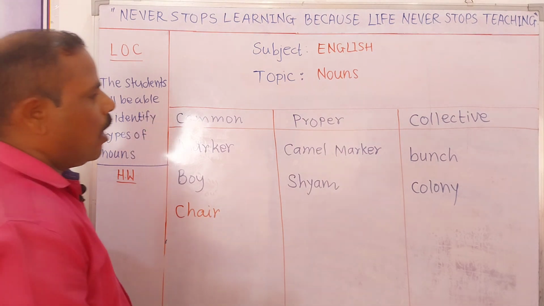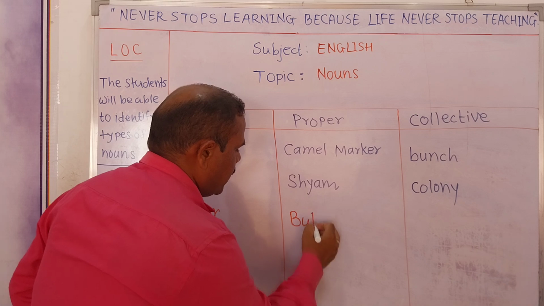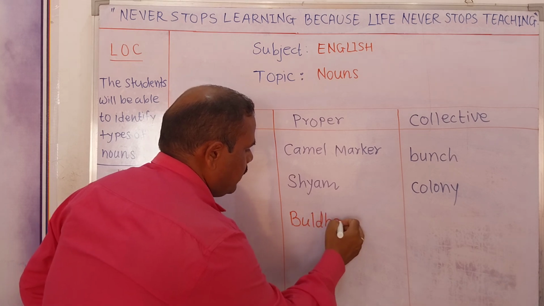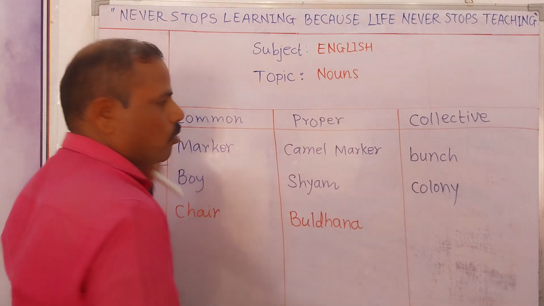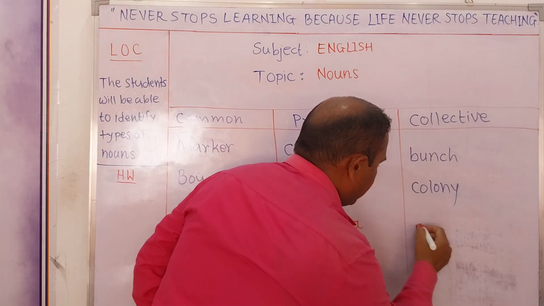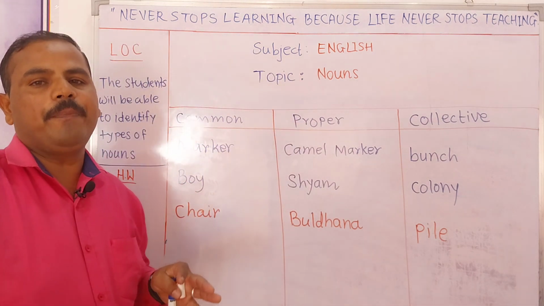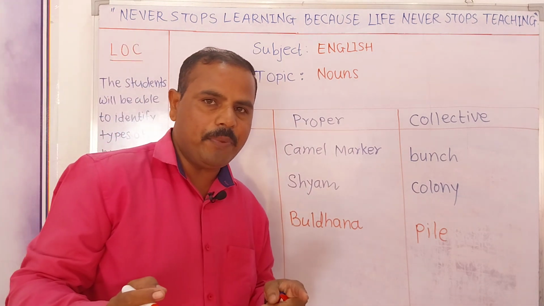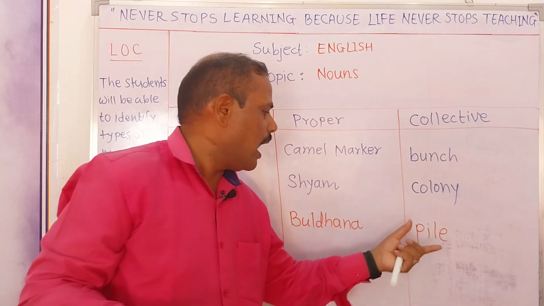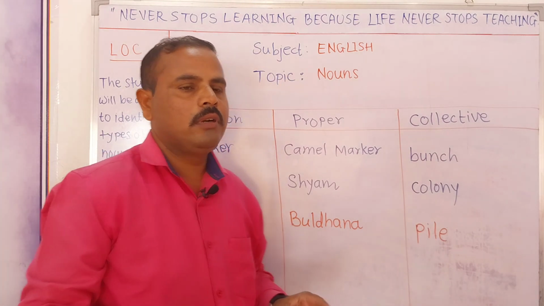In proper noun we will say Buldhana, it is the name of a place, so it is also a proper noun. And in collective noun we can say pile, right? Here we can say pile of papers, it is also a collective noun. And if you are telling only pile, that is also a collective noun, right?